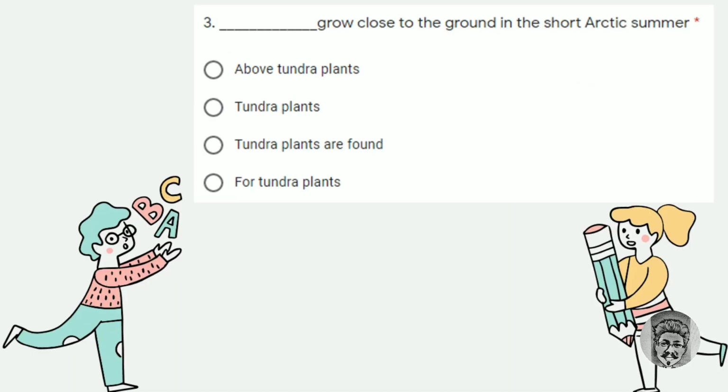Number 3. Blah blah blah grow close to the ground in the short Arctic summer. From this sentence, we can see that it has a verb, namely grow. But does it have a subject? No. The subject is missing, so we have to find it in the options. The only subject in the options is answer B, tundra plants. Answer A and D are incorrect because they are not the subject. Karena setelah preposisi above dan for, jadi mereka itu adalah object of preposition. Answer C is incorrect too because it's going to be a double verb.